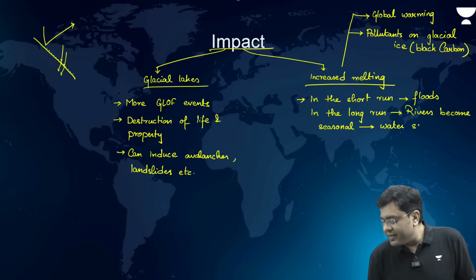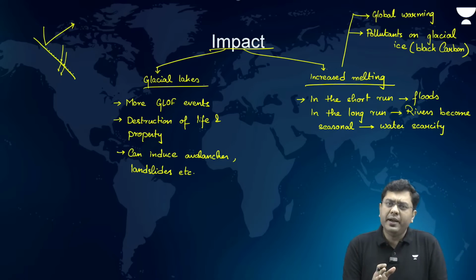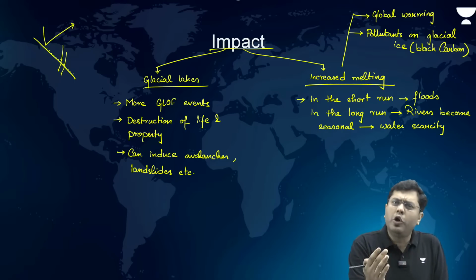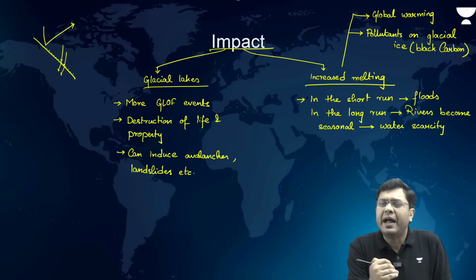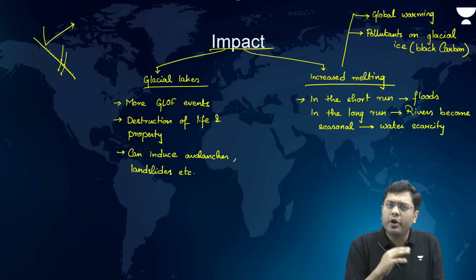Because take the example of the rivers of peninsular India, southern India. Now all the rivers in peninsular India are dependent on rainfall. It is not because of melting of ice or snow. Almost all the major river disputes that the country is facing are in the peninsular rivers, majority of them.